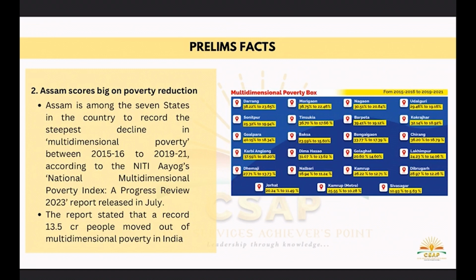Today we can see this is the first of its kind, which estimates multiple and simultaneous deprivations at the household level across the three dimensions, which you need to tell me in the comment section. Keep this data well in mind, these are very important. Assam scores big on poverty reduction, as the number of poor people has decreased compared to its rise. It is a good sign for a state like Assam.